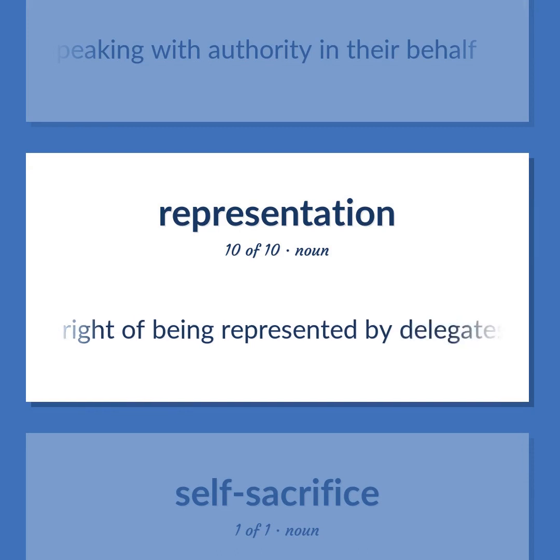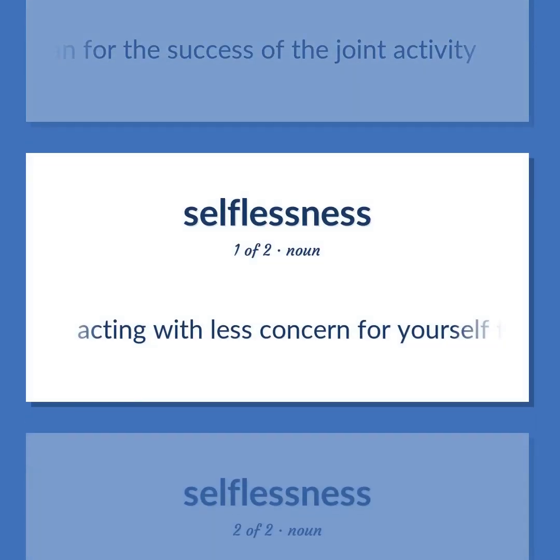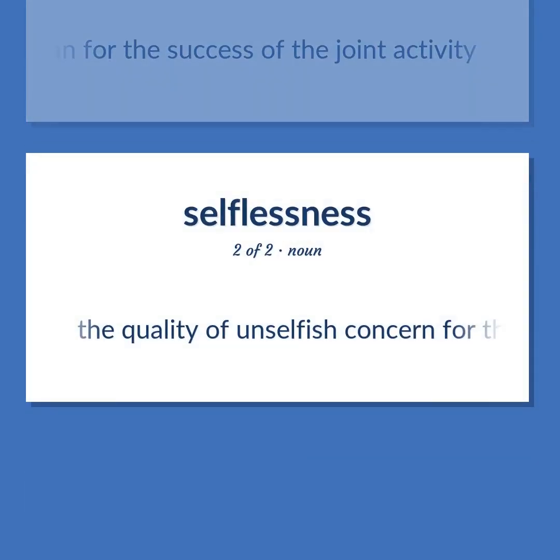The right of being represented by delegates who have a voice in some legislative body. Acting with less concern for yourself than for the success of the joint activity. The quality of unselfish concern for the welfare of others.